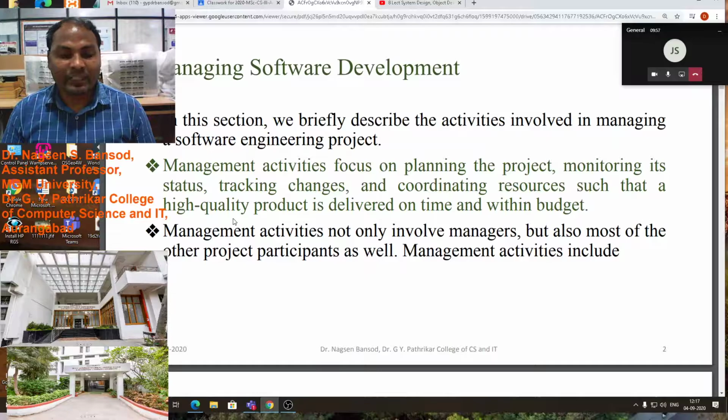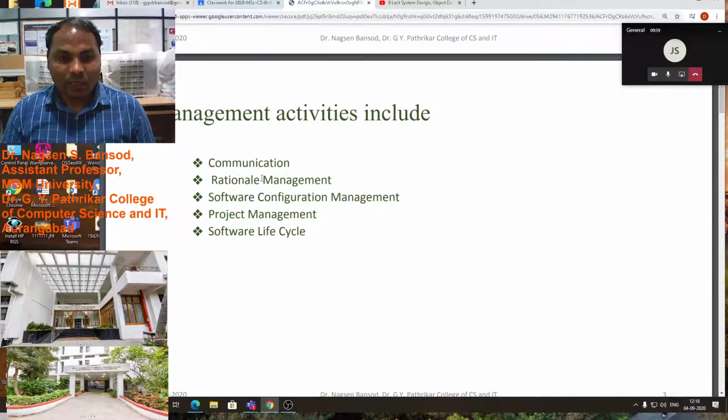Management activity includes communication, rational management, software configuration management, project management, and software lifecycle. These activities we have to manage in the software development process.